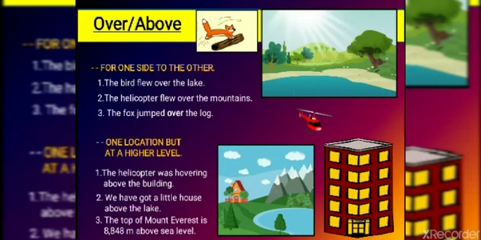So this is the basic difference between over and above. I am again repeating my words. Over means from one side to the other side with a sense of movement, and above means at a higher level, at one location only. It will be there only. No movement will be there in the sense of above.